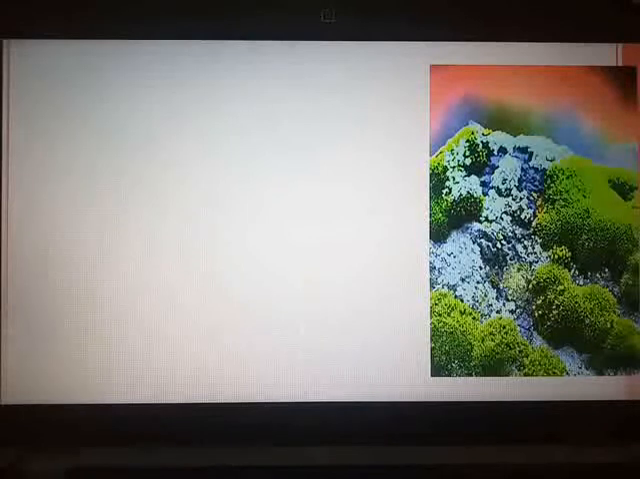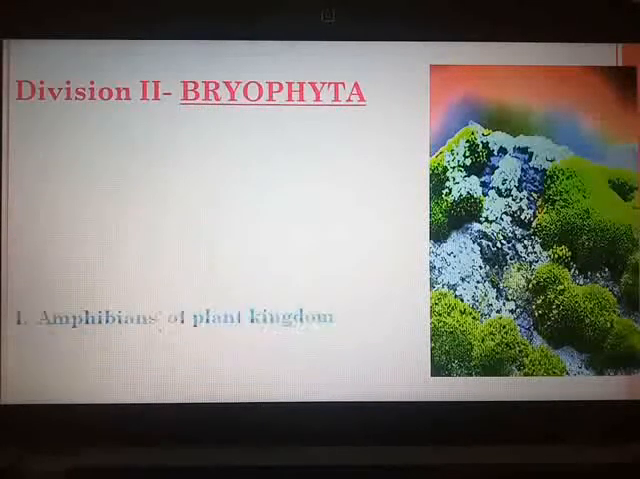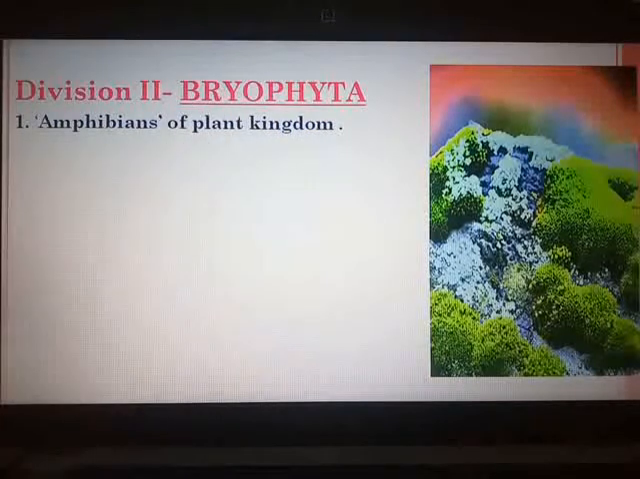This group of plants, that is bryophytes, are called the amphibians of the plant kingdom. What do you mean by amphibia? Amphibians are the ones which live on land also and take the support of water also. So why is this group of plants called amphibians? Because they grow in moist soil but need water for reproduction. So both the requirement of soil, that is land, as well as water for reproduction,